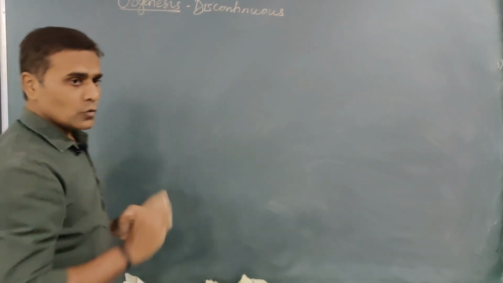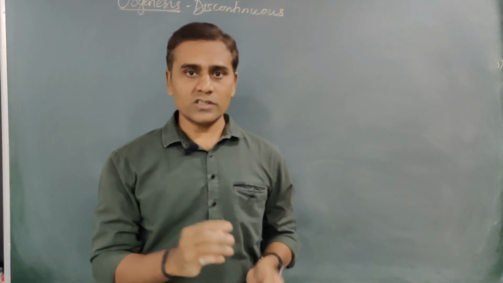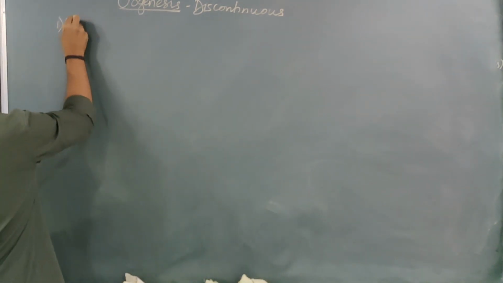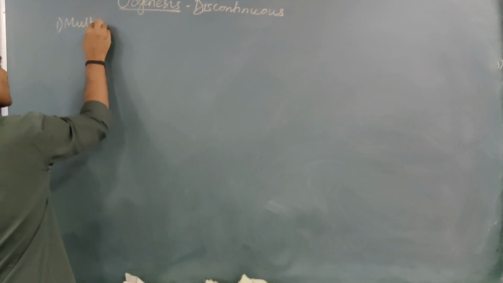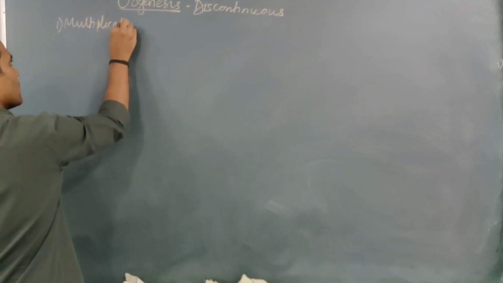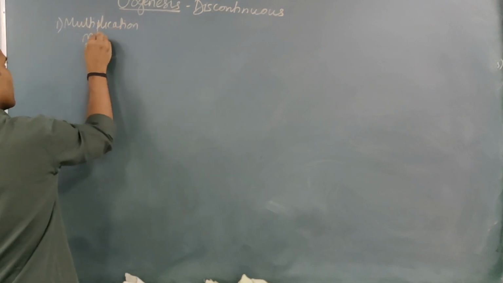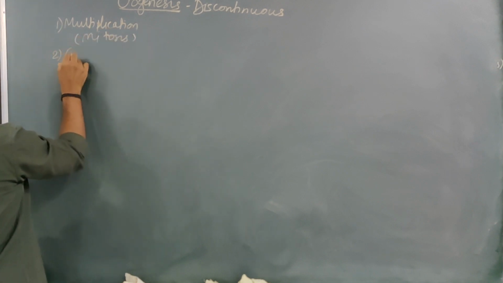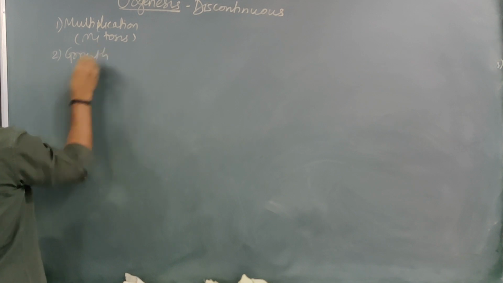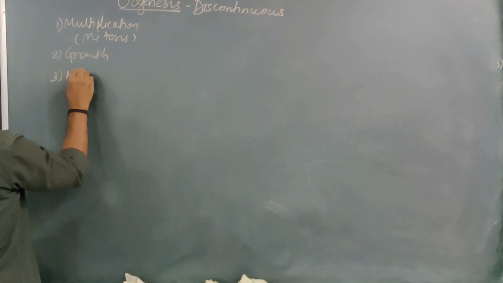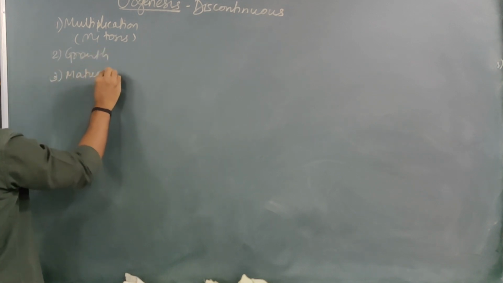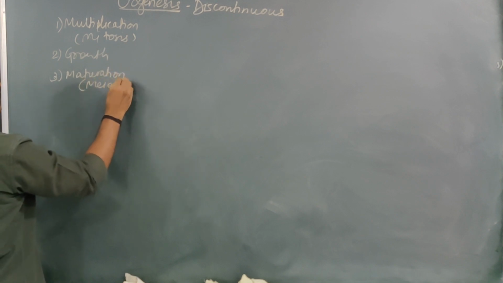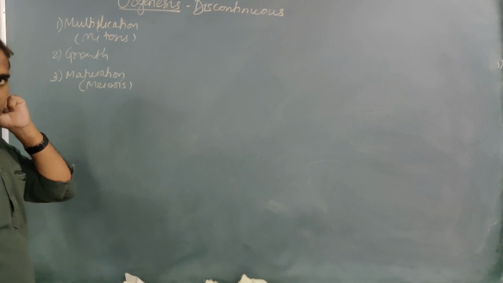Now the steps involved in oogenesis and spermatogenesis are similar. That is, the first stage in oogenesis is multiplication, that is mitotic divisions only, mitosis. Second is the growth phase, and third is the maturation phase. Now the maturation phase is, again, meiotic division, that is meiosis takes place in the maturation phase, right?